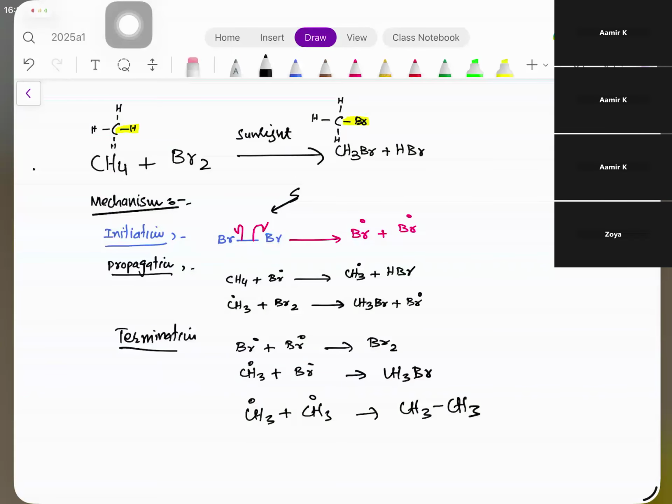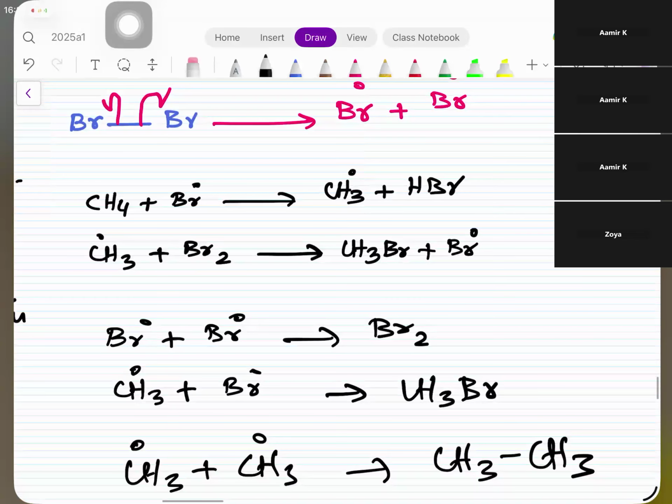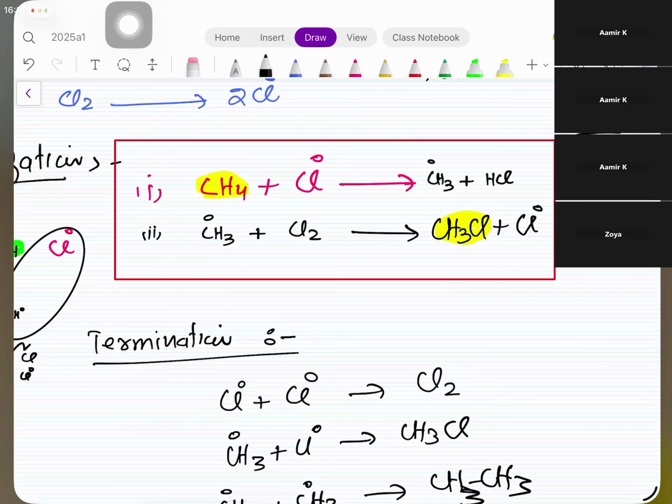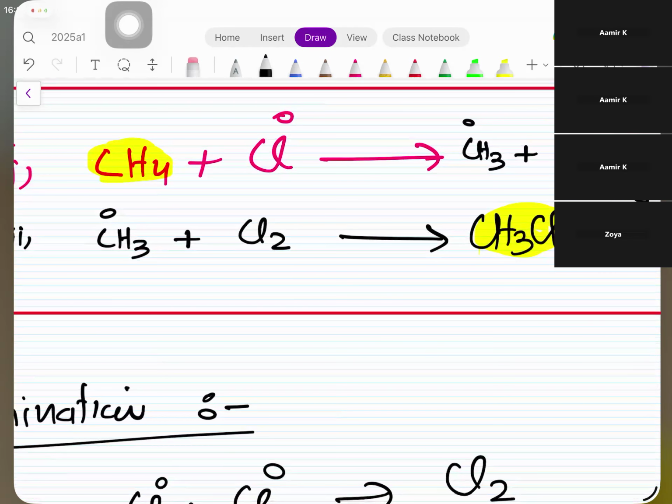Okay, so one more thing. You learned about this reaction in O level. Now this is important, boys and girls. एक चीज आपने सीखी इसके बारे में कि ये जो रिएक्शन होता है, it's a chain reaction. For example, if I go back and see here, यहाँ तो मैंने लाइट बंद कर ली थी ना, इसलिए टर्मिनेशन शुरू हो गई. If the light is still switched on, all the raw materials are available, then this chlorine free radical is not going to terminate. तो अगर ये terminate नहीं होगा, तो what it actually attacks?